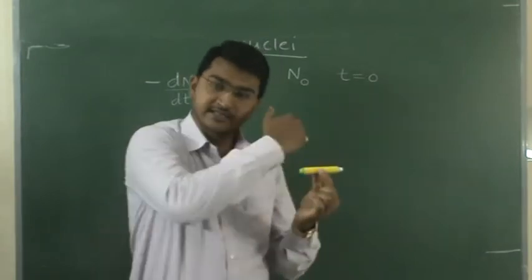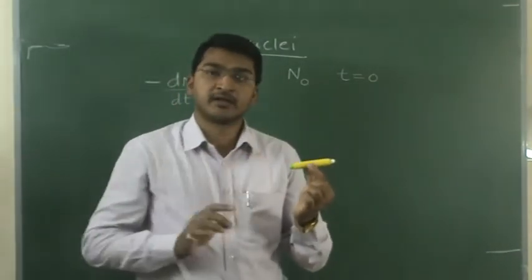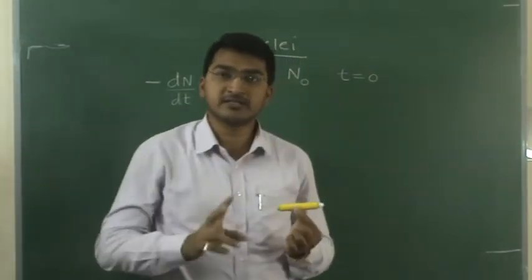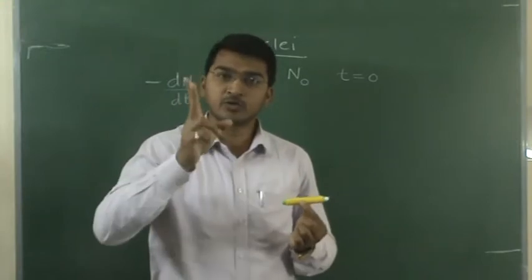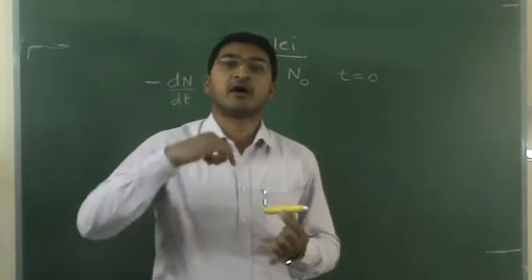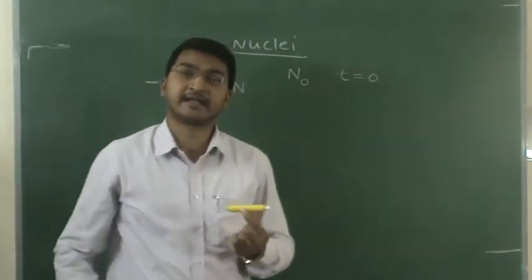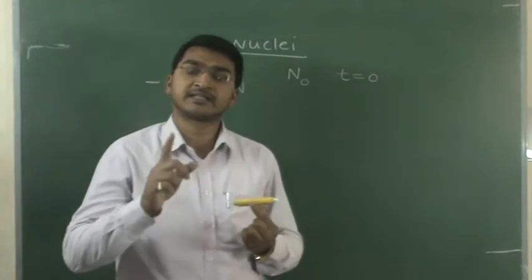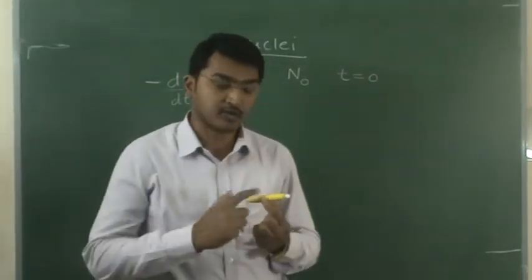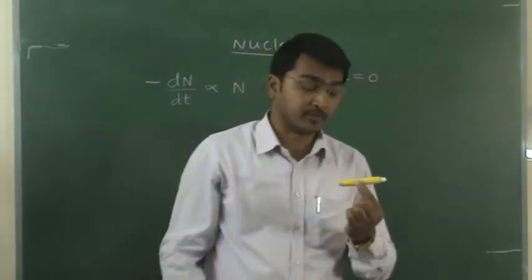Remember it. I will discuss alpha, beta, gamma decay in detail. But remember that when an alpha particle comes out from an element, that means 2 protons and 2 neutrons will come out from that element. If a beta particle comes out, that is beta decay. A beta particle is nothing but an electron. If one beta particle has come from the substance, that is one electron is disintegrated. So remember it.